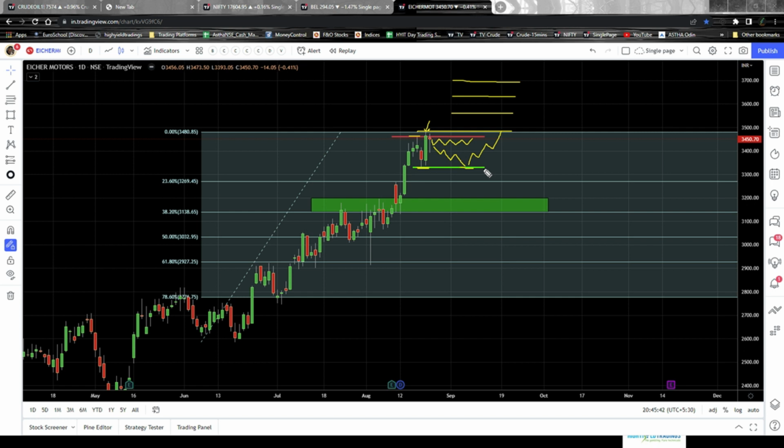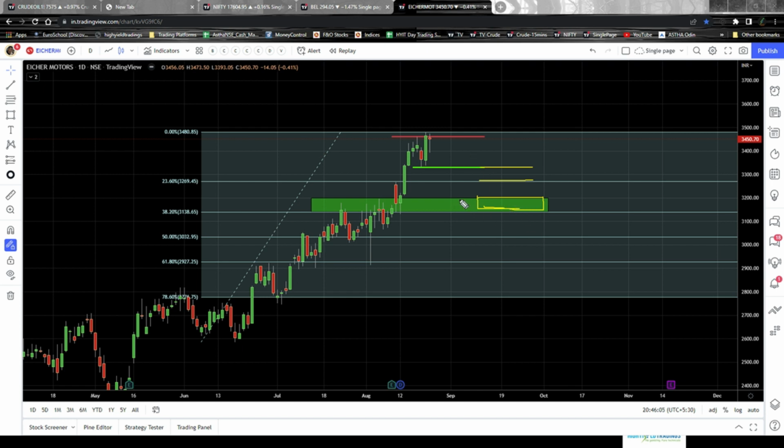And if this particular support level is breached, the next support level will be the 23.6 level, that is this. And then this will be the next support level. But right now I don't see this stock moving down so low.